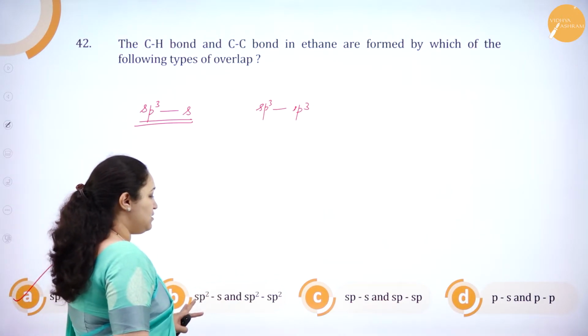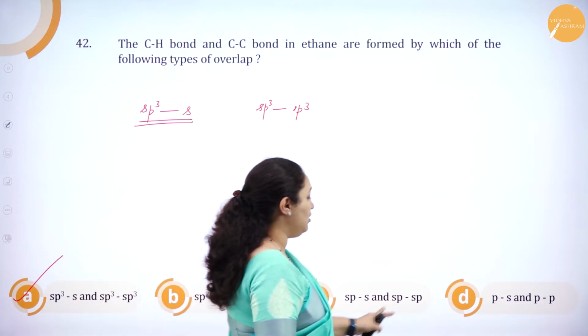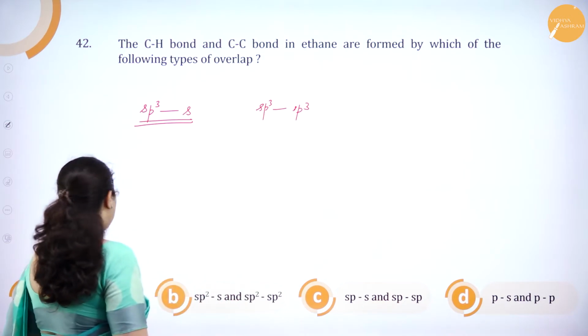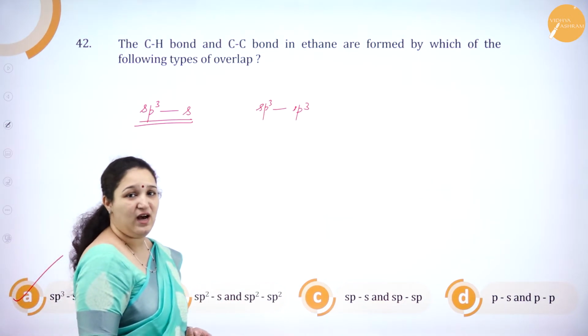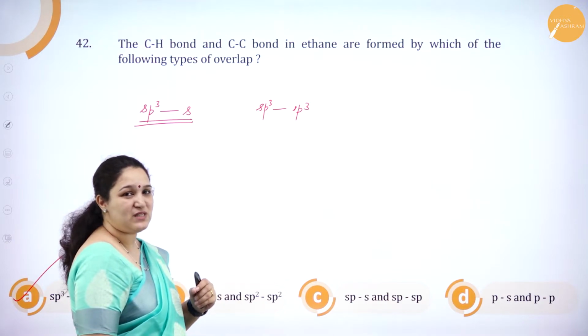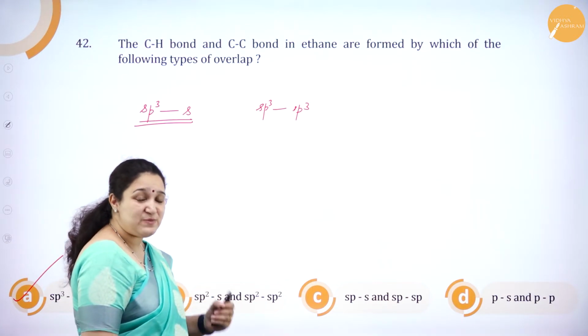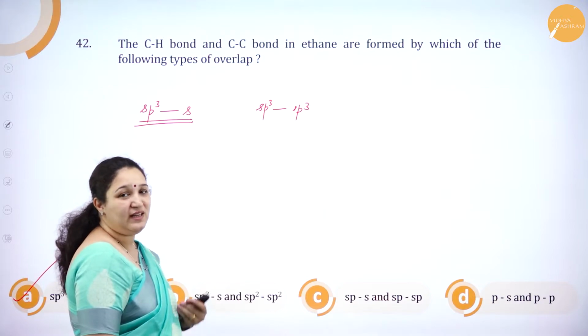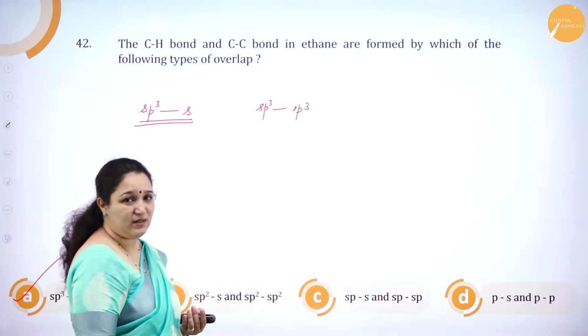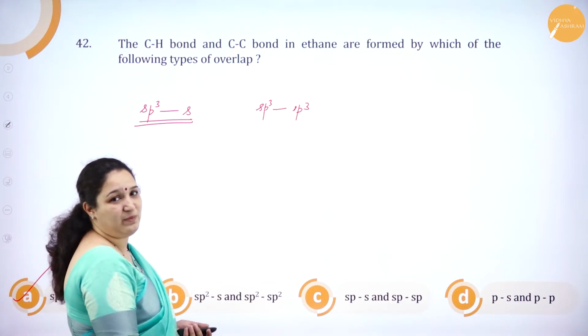sp2 and s, this is wrong. sp and s is wrong. ps and pp, this is completely wrong. So it is option A which is the correct answer. Okay, you have to just know in ethane, carbon atom is undergoing which hybridization? sp3 hybridization. In ethane, between the carbon atoms they are single bonds, isn't it? That's why it is sp3 hybridization.